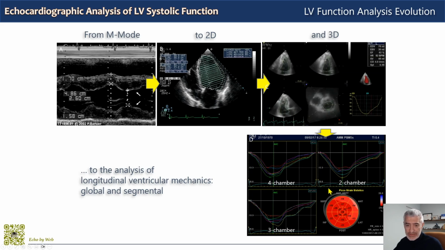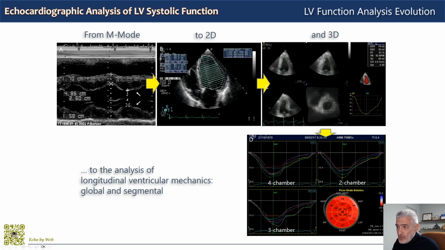Systolic wall deformation analysis, strain analysis, that you see here in this lower right panel, will be discussed in a forthcoming video on this channel. It is a relatively new methodology which has several advantages. It is semi-automatic, accurate, very reproducible, and provides both a global but also a segmental assessment of left ventricular systolic function. In the second case, the segmental case, still underused, it allows for an objective parametric assessment of the regional function for the first time in echocardiography.